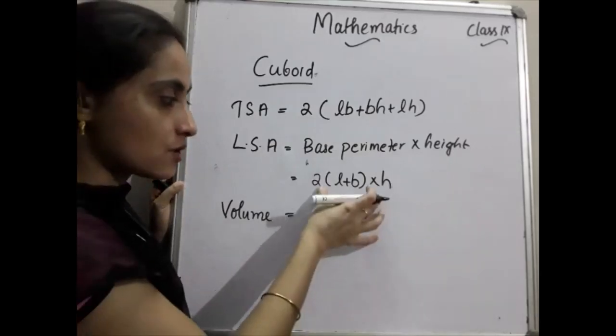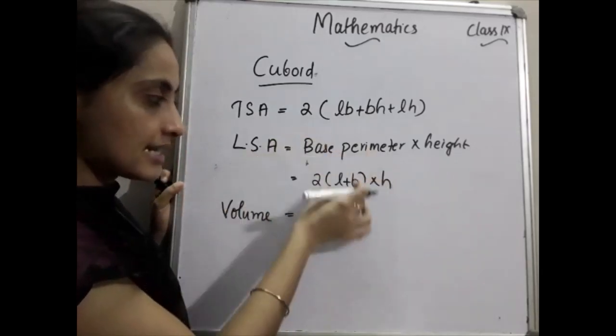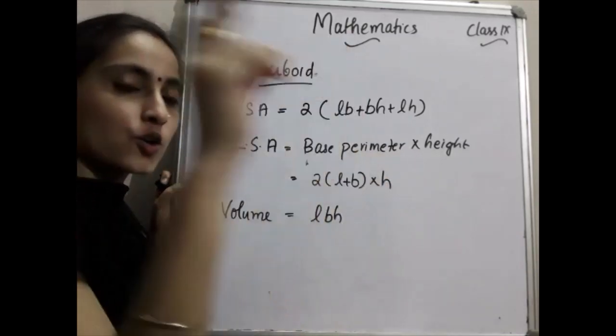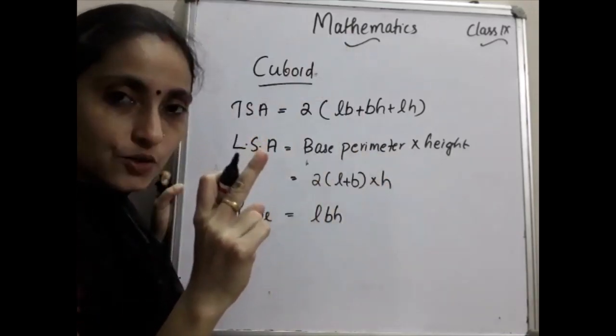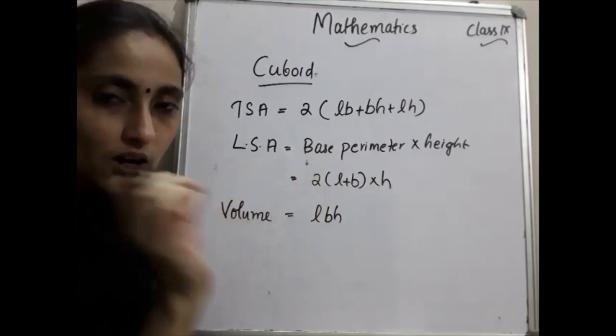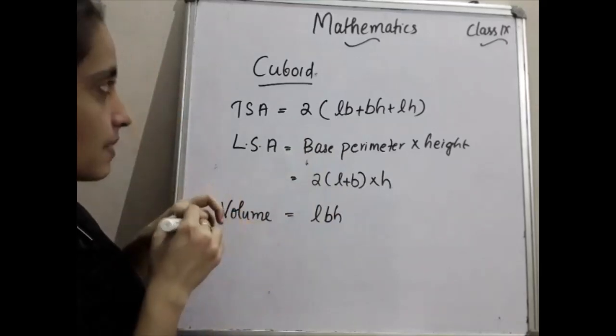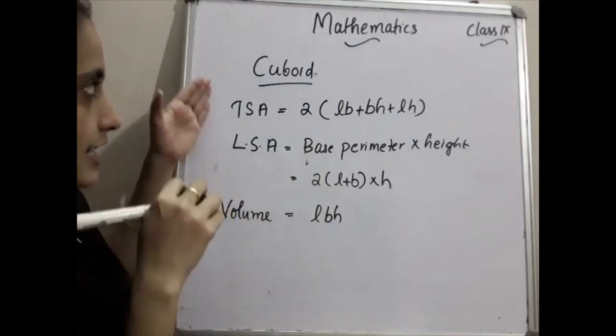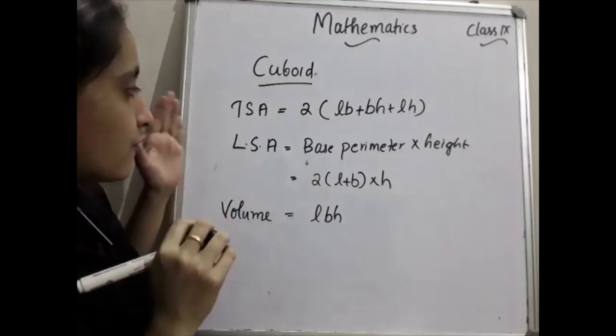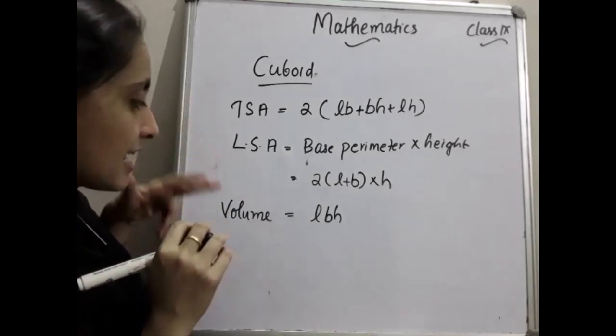That is this much total LSA plus what? Roof dimension is what? L into B. That also you have to add. That thing you have to keep in your mind. Okay. This much is the formulas for finding TSA, LSA and volume.